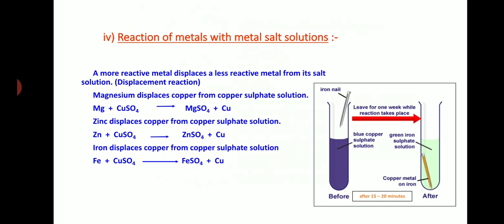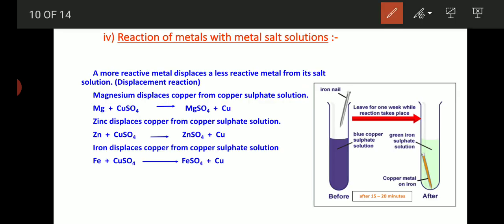The next one, reaction of metals with the metal salt solutions. This also we have learnt already. Let me explain once again. A more reactive metal displaces less reactive metal from its salt solution.